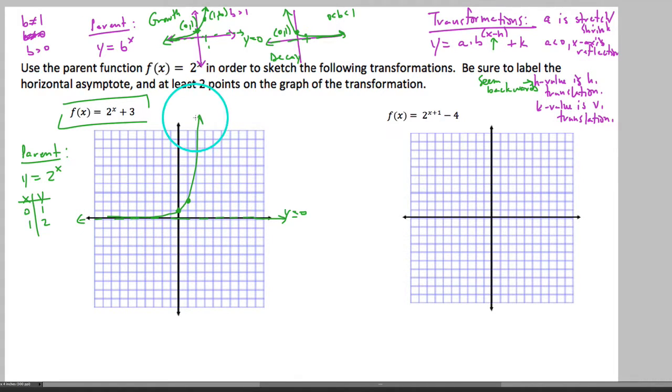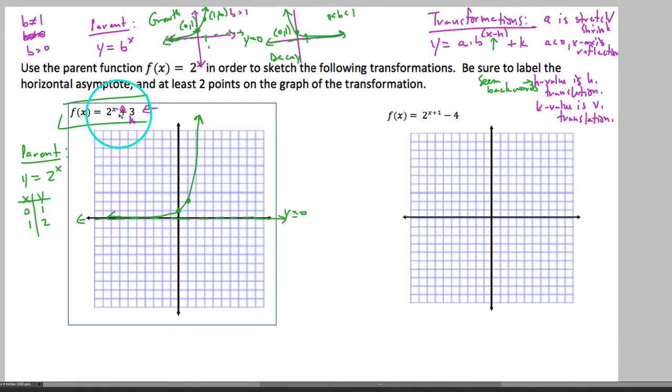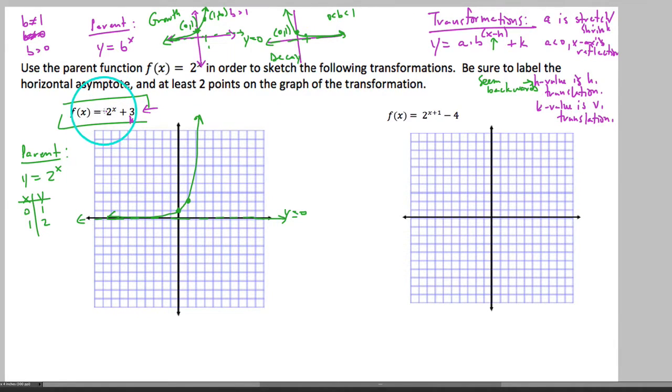So if we were to compare this now to this graph right here, what is different about it? I want you to recognize that this 3 here, because it's not bundled up in the exponent with our x, is a k value. And so technically we could say that our h value up here is 0 since it's 2 to the x minus 0. And our a value out in front here is technically a 1, so we're really not messing with anything there either. This graph is just going to shift up 3.